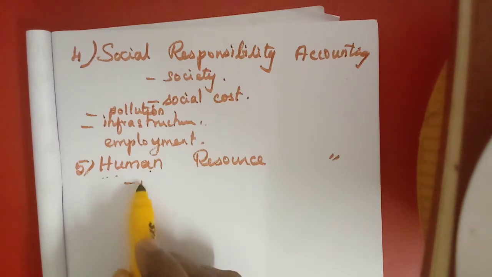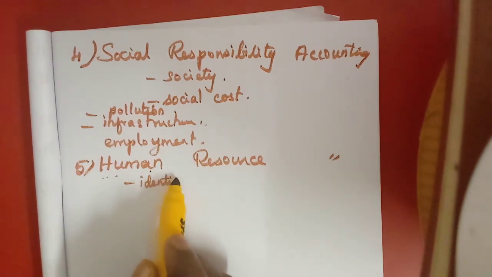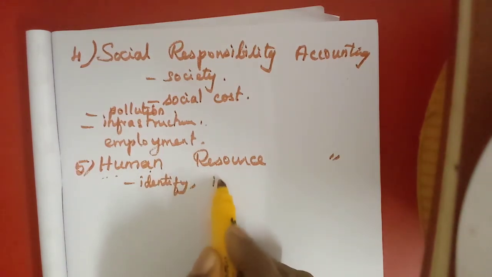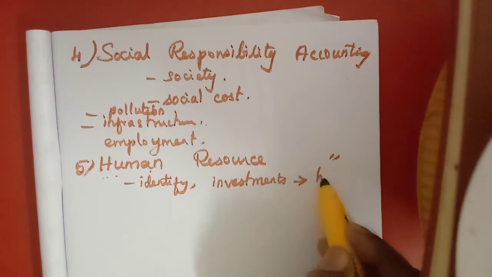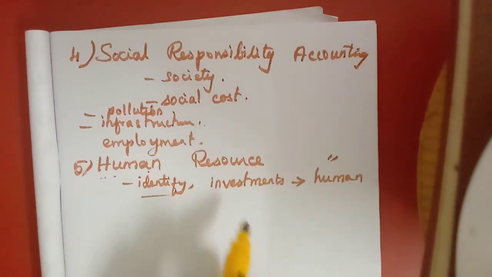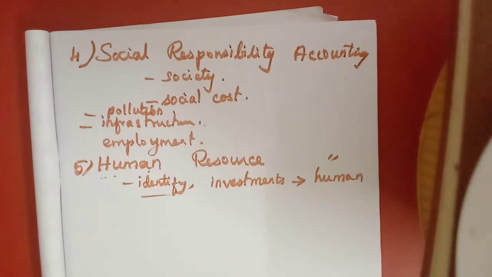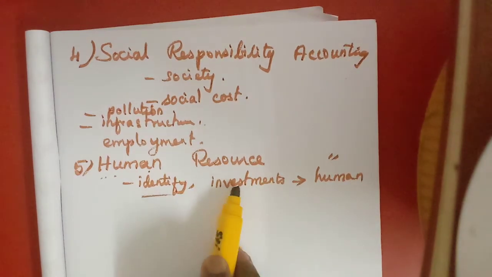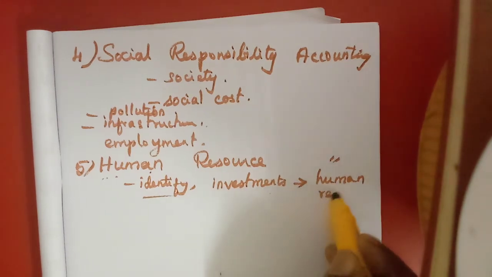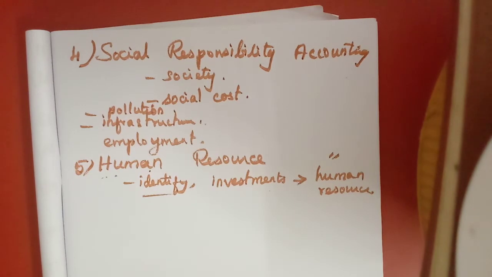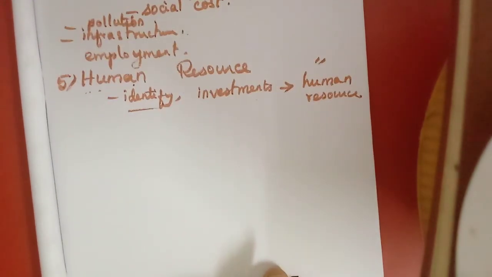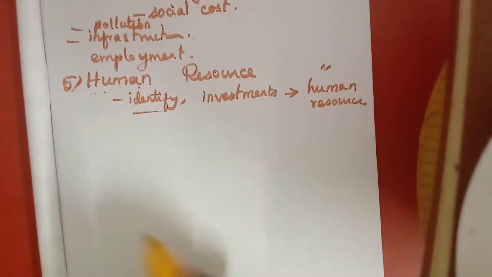So they have to identify and allocate the expenditure, which we call the investment. How much investment they make in the human resource, they have to identify and measure, that is called quantification of the investment made in the human resource. Now the five branches of accounting we have learned. Now we will learn about the next heading, basis of accounting.